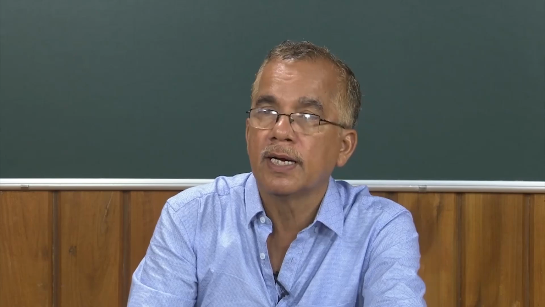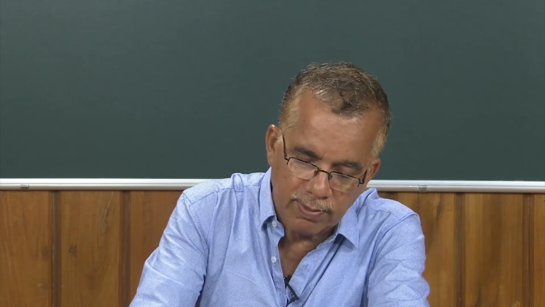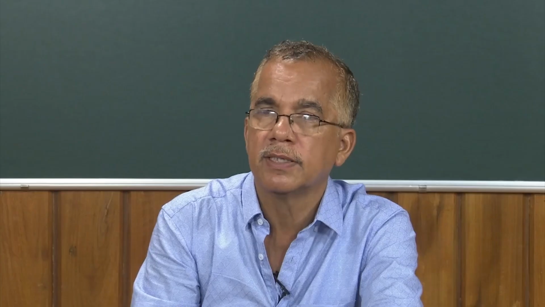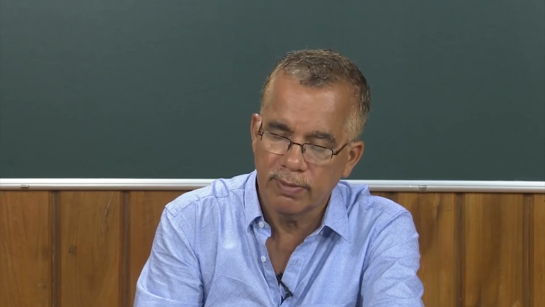We have to consider another weak concept, that is convergence in distribution. In this case the distribution function sequence, which is a real sequence, will be converging to the distribution function of some random variable x.